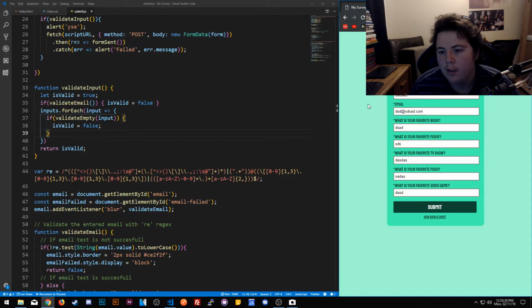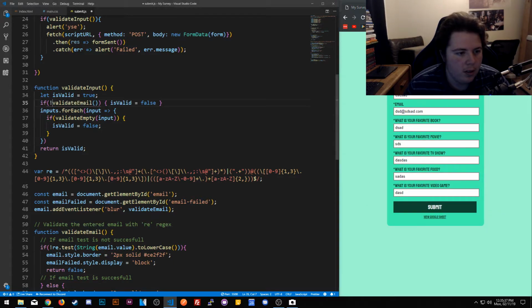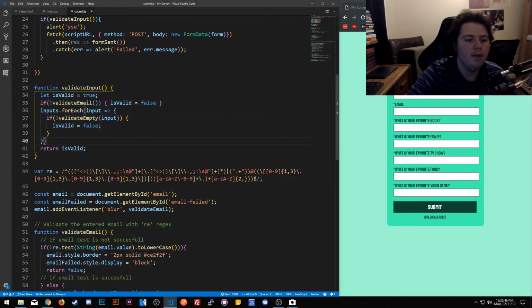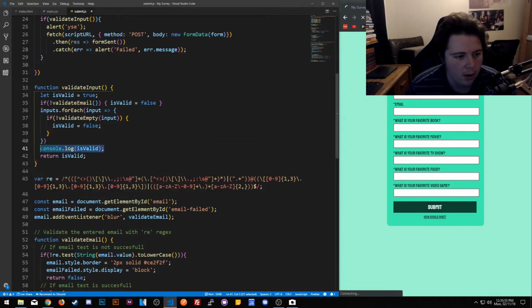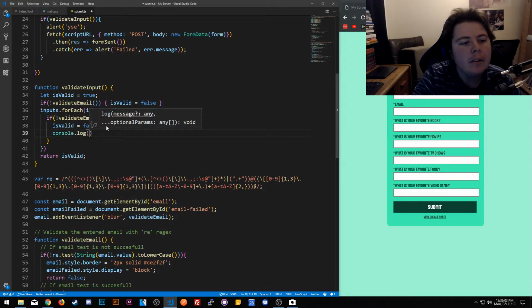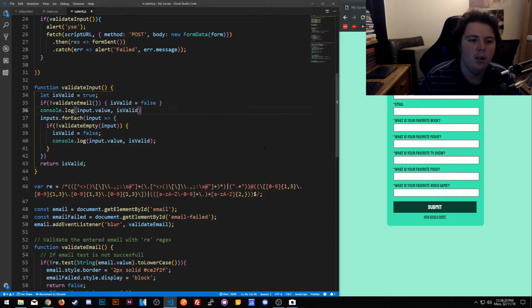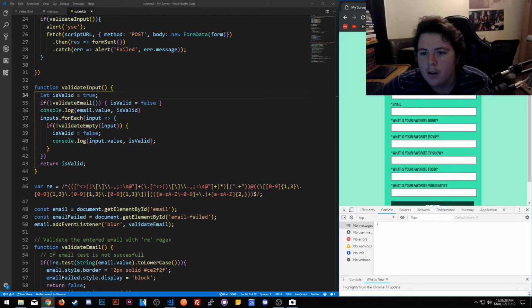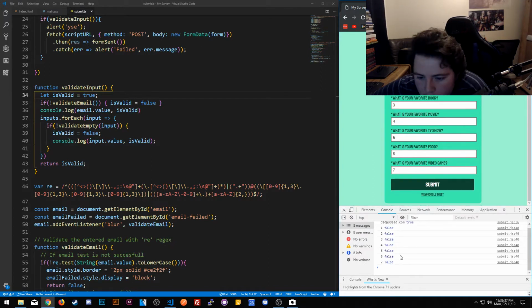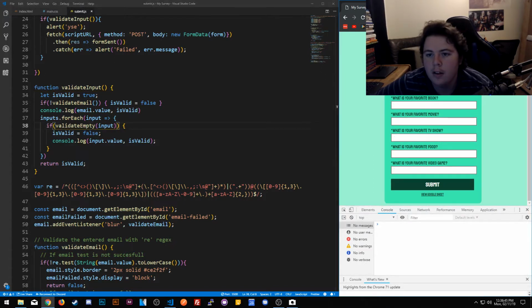I'm going to copy that. We didn't do anything. Let's just start with this code right here. Valid input. Return that is valid. So what happens in isValid actually? Let's check this out. I'm going to copy it. Console log input.value. We'll do valid the same way, console log input.value is valid, and the email value. So here's what I'm going to do. So email's true, so that's right, but this seems to be false. So I do this again.